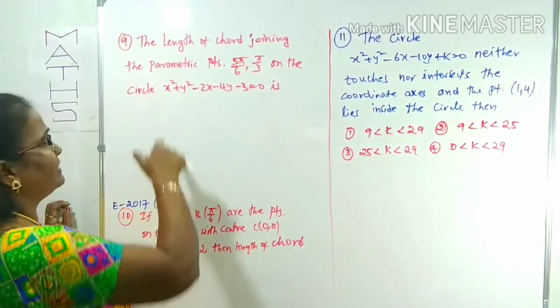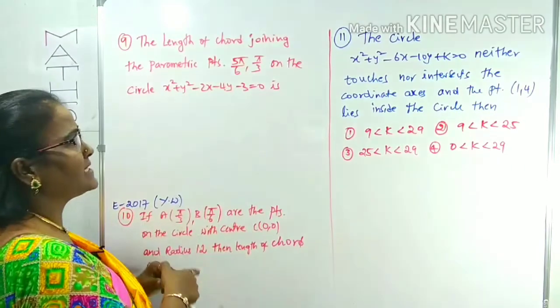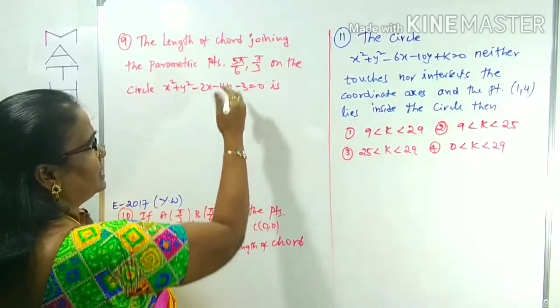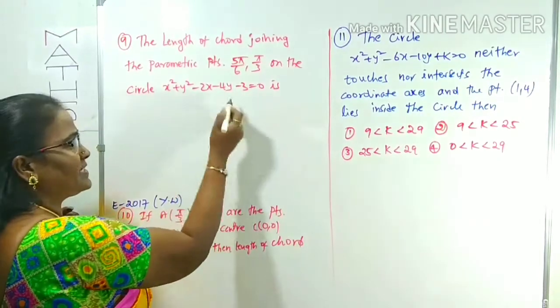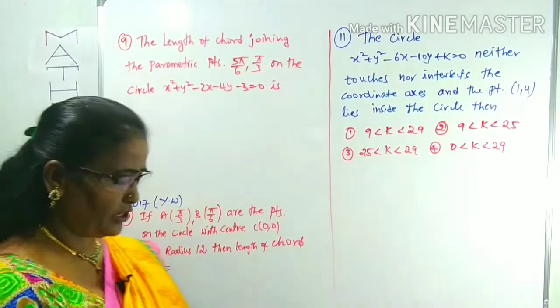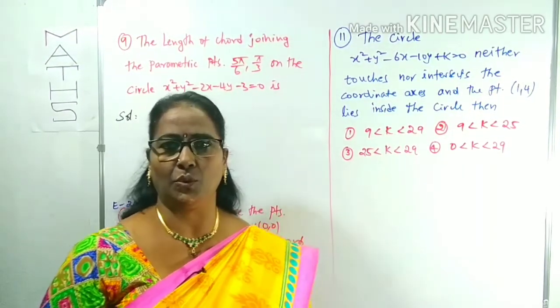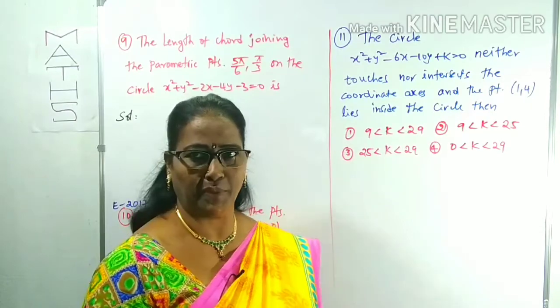Question number 9: given the parametric points, pi by 6 parametric angle as well as pi by 3, on the circle, find the length of the chord. If you know the parametric points, the length is 2 mod r sine of (theta 1 minus theta 2) by 2.